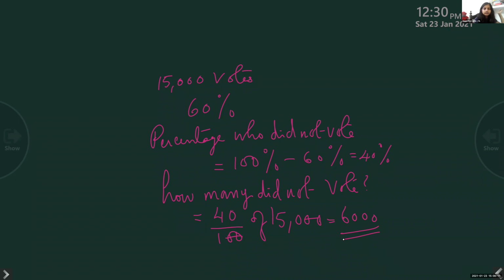How much percent didn't vote? 40%. So we have to find out 40% of the total voters. Total voters are 15,000. So 40% of 15,000.